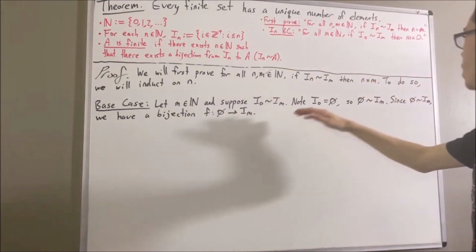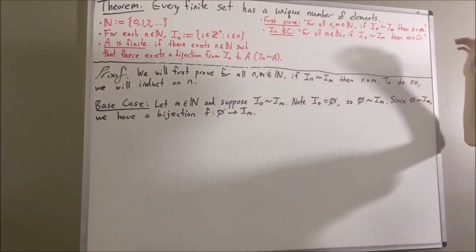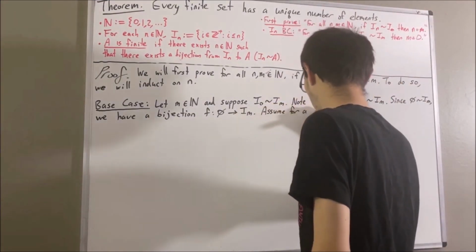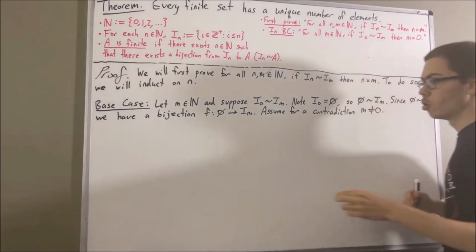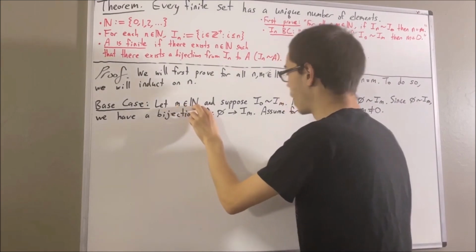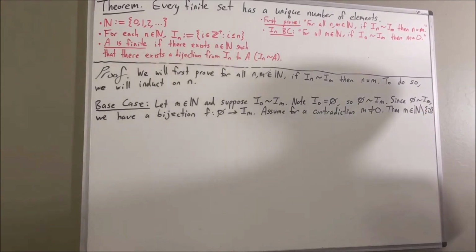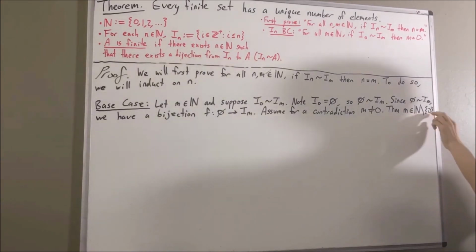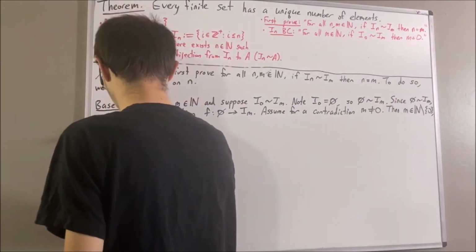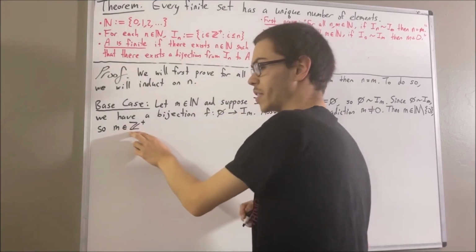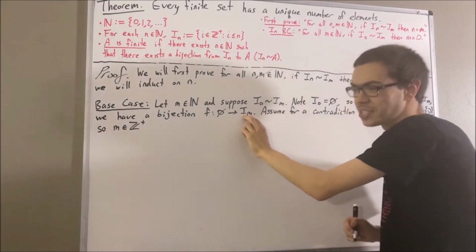Now our whole goal is to deduce that m is equal to 0. So let's assume for a contradiction that m is not equal to 0. What happens if m is not equal to 0? Well, we know that m is a natural number and m is not equal to 0. But the set of all natural numbers that are not equal to 0 is equivalent to the set of positive integers. And since m is a positive integer, it follows that m is an element of I_m, the set of the first m positive integers.